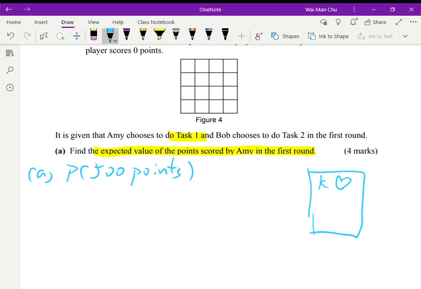Now what really matters is the second and the third cards. In order to get 500 points, the second card must also be a king. By then, the probability is that there remain 51 cards, and there remain 3 kings. And then next, the third card that Amy draws must also be a king, and the corresponding probability is, this time, the denominator drops to 50, and there remain only 2 kings. So if you use your calculator, it will be simplified to 1 over 425. This is the probability of getting 500 points.